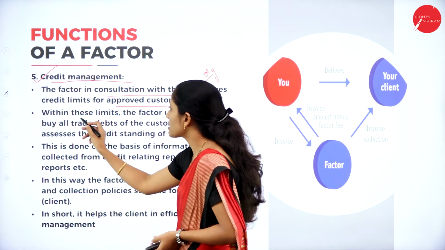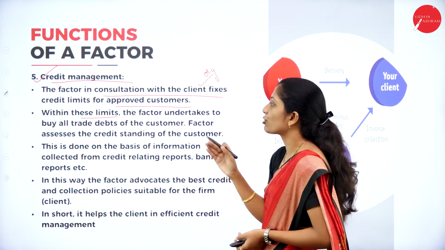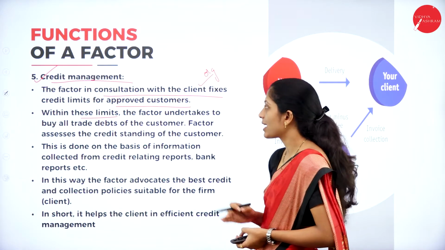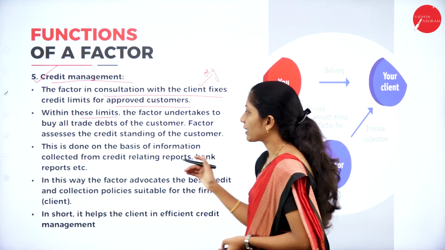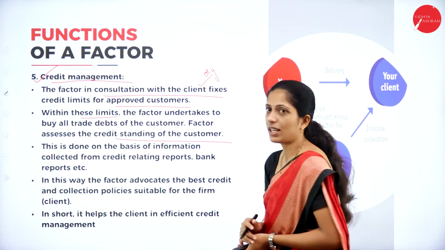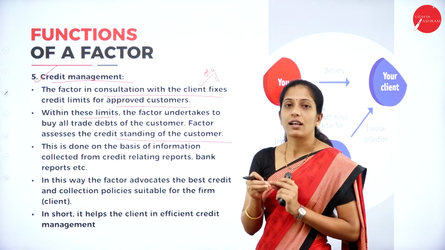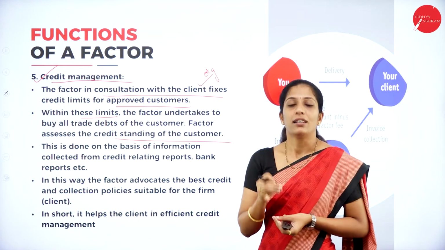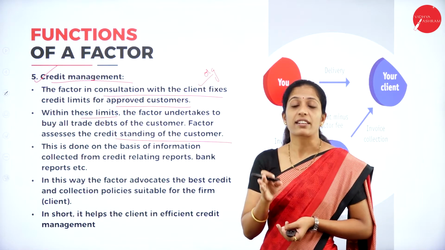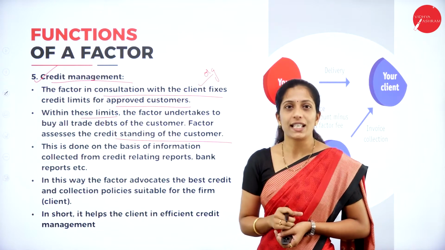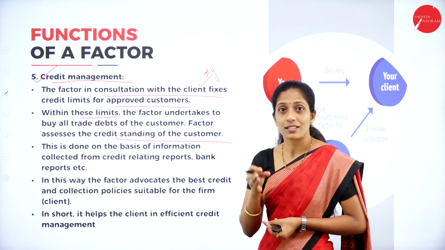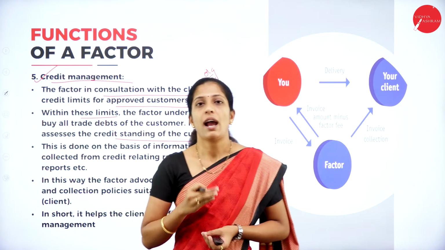So, within these limits, the factor undertakes to buy all trade debts of the customer. So, the factor assesses the credit standing of the customer. Here, in order to collect the amount from the customer, first the factor has to see the creditworthiness of the customer, whether the customer is really able to pay the amount or not.